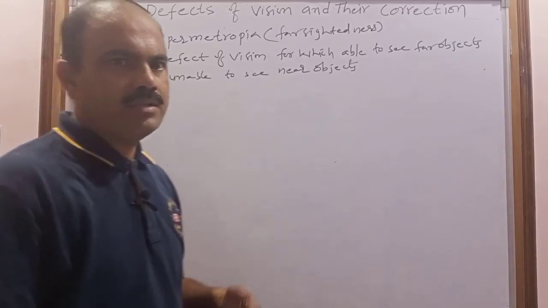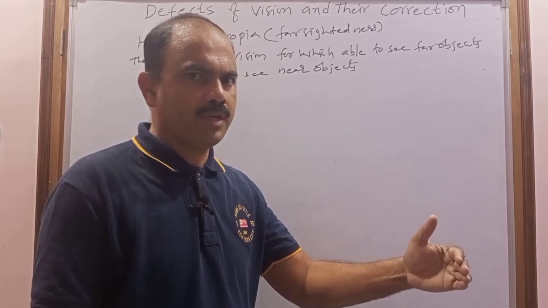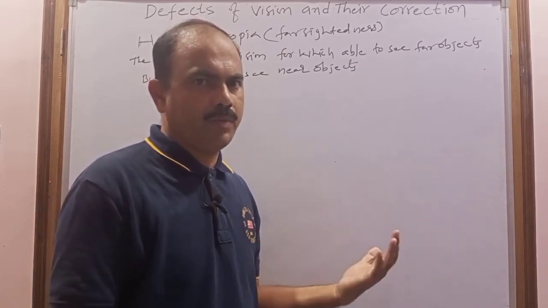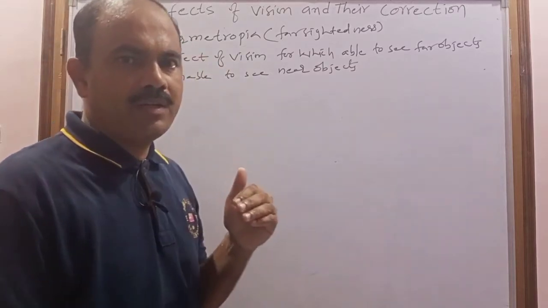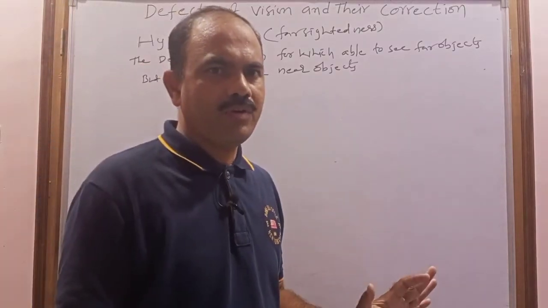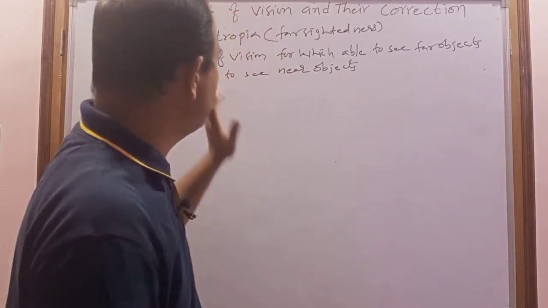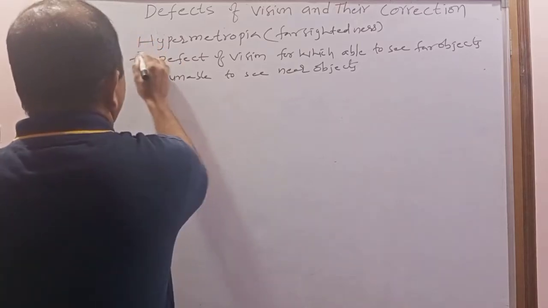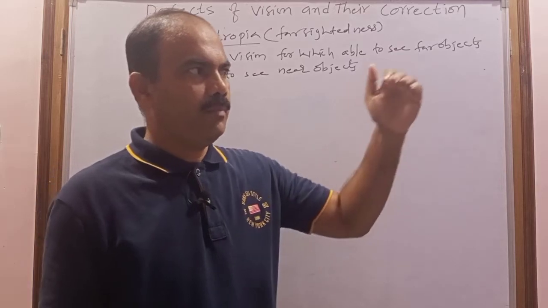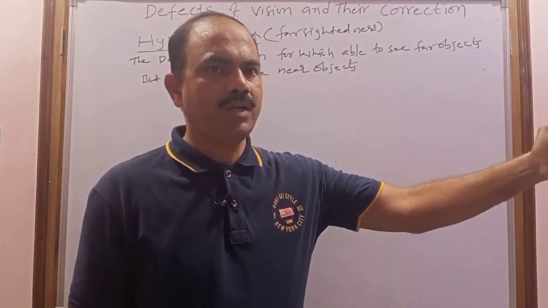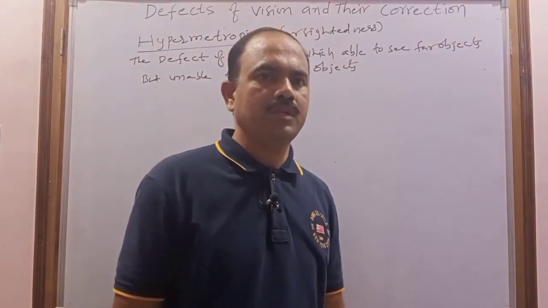Generally, what is the near point distance for a healthy human person? 25 centimeter. But for a person with hypermetropia, the near point distance cannot be 25, it will be more than 25. If a person is suffering with hypermetropia, he cannot see the object at a particular distance, but after that particular distance he can see all objects.